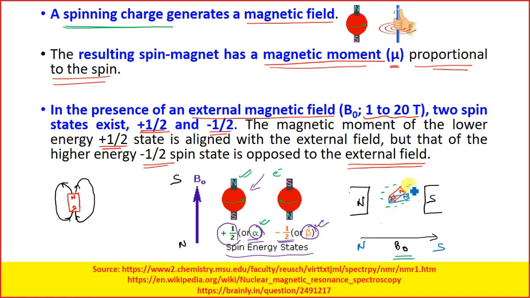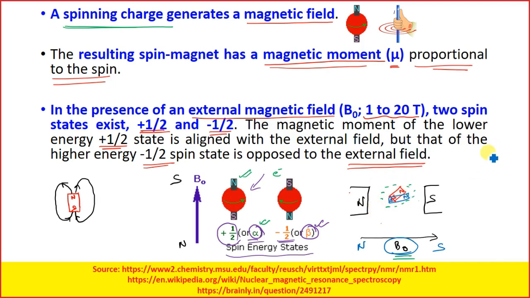Okay, because the net magnetic field this blue magnet is now experiencing is not the total B0. It is a reduced B0, minus the local magnetic field created by the movement of the electrons around this atom, around this nuclei. Right now, it is neither in the alpha state nor in the beta state. So it is in between.